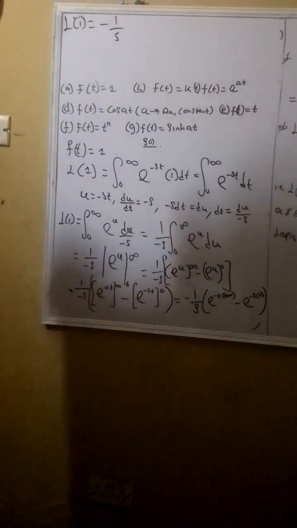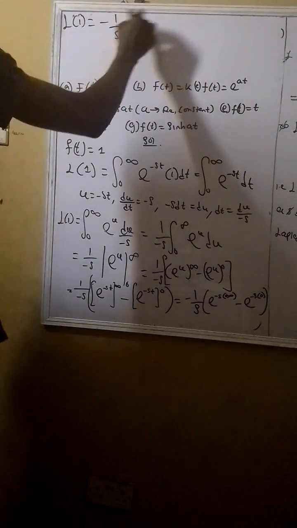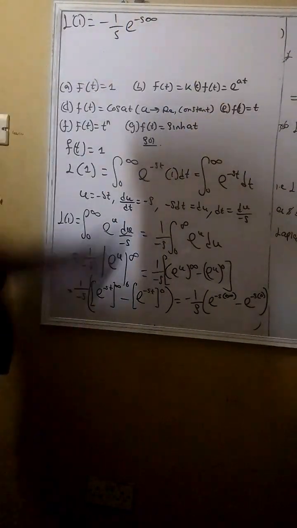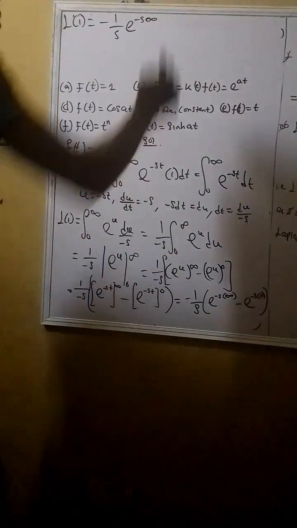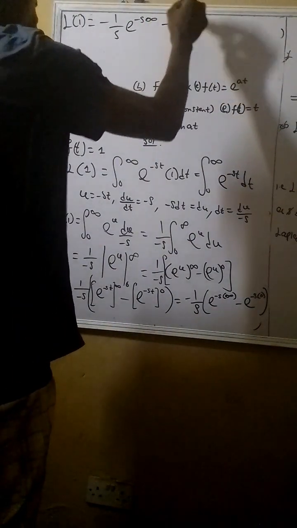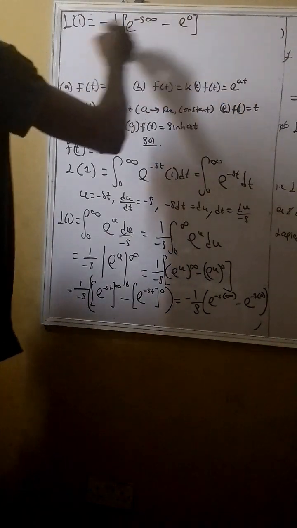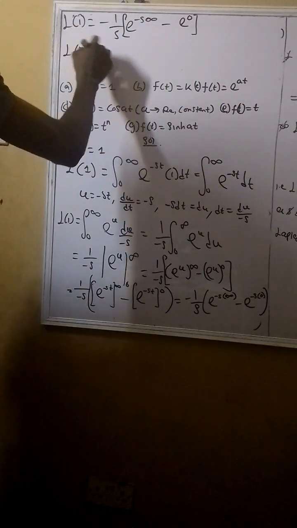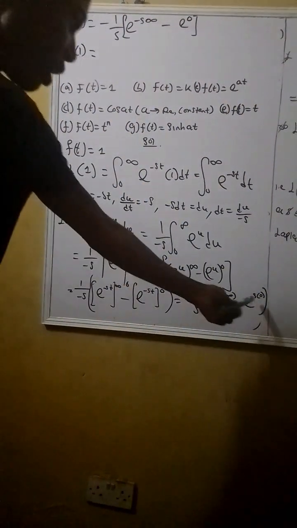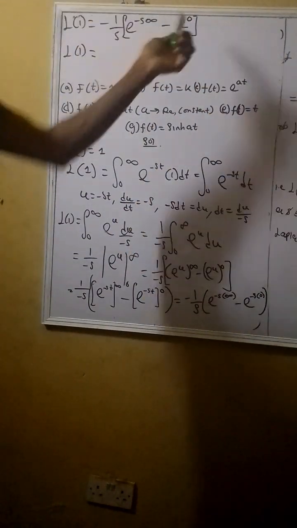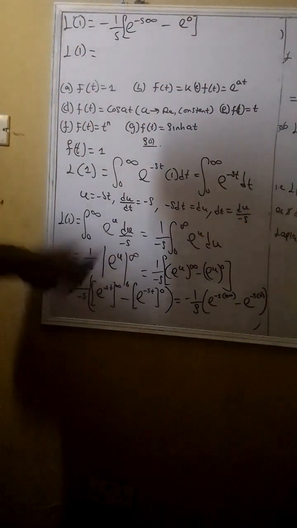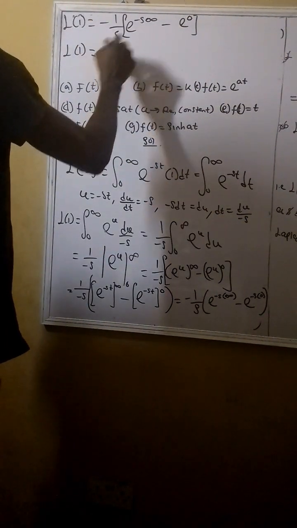And if you guys could remember, like I told you, if you don't have a solid background in all these things, please don't tamper with them. You won't like yourself, it won't end well. So make sure you learn the basics first before you move into all these things. It's very important. Now negative s times 0 gives you 0, and anything raised to power 0 will give you 1. Then I have 1 over negative s into bracket.